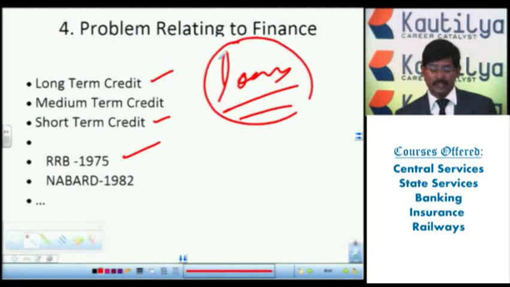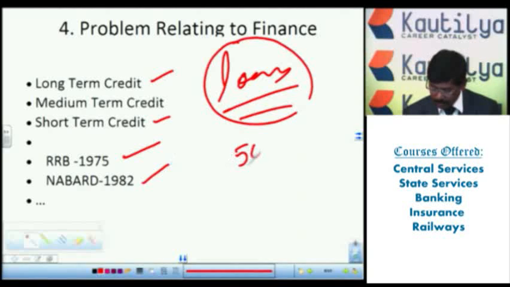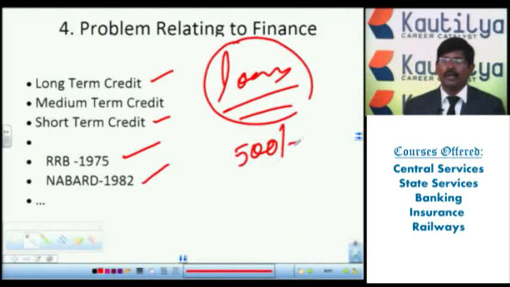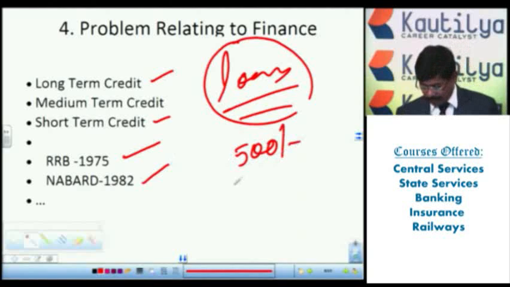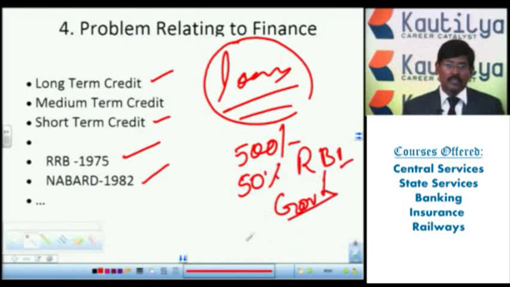Apart from the RRBs, they started NABARD in the year 1982. The National Bank for Agriculture, when they started NABARD in 1982, began initially with 500 crores of money. Of the 500 crores, 50% was provided by the RBI, and the remaining 50% was given by the government of India. With the help of this, NABARD is working full-fledged on the development of the agriculture sector.